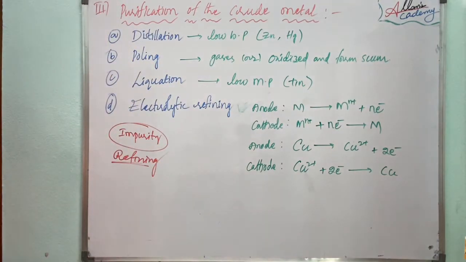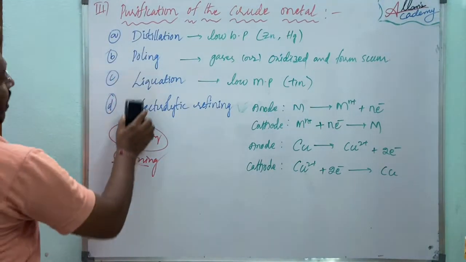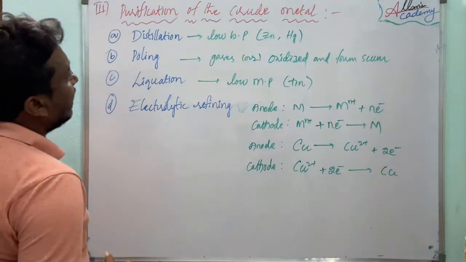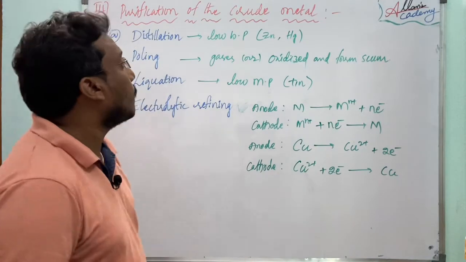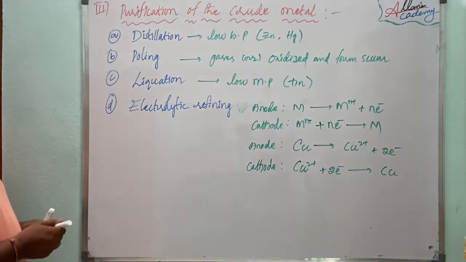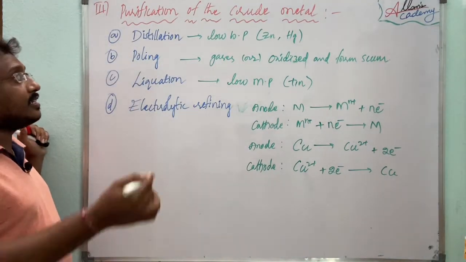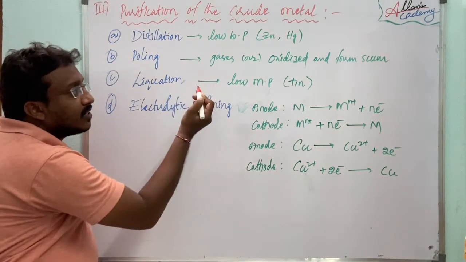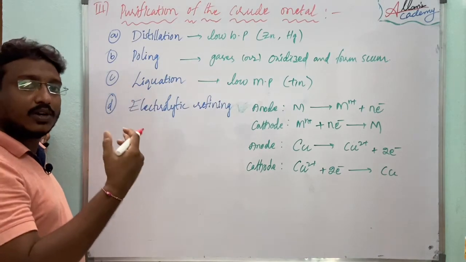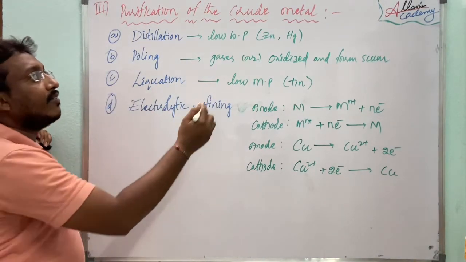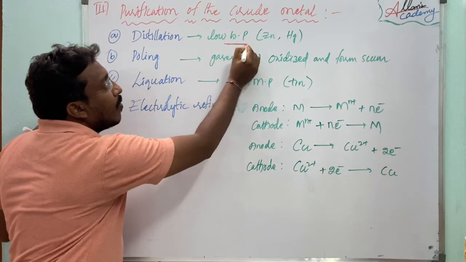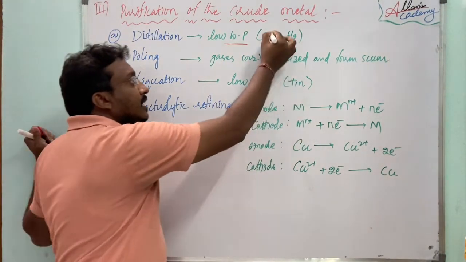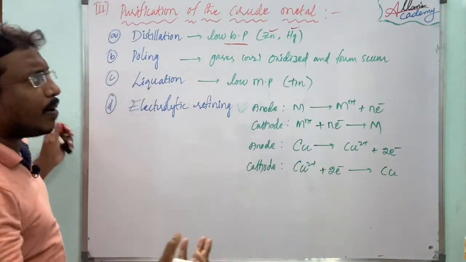Okay. Now first we are going to discuss distillation. How the distillation refining can take place. Distillation is best done for the pure metals which have a low boiling point, such as zinc and mercury.